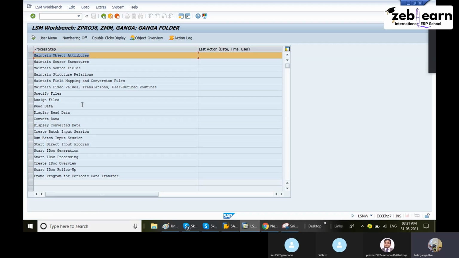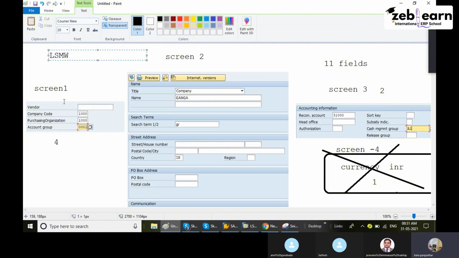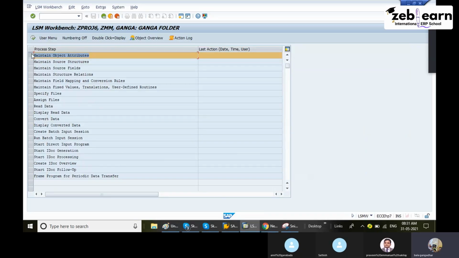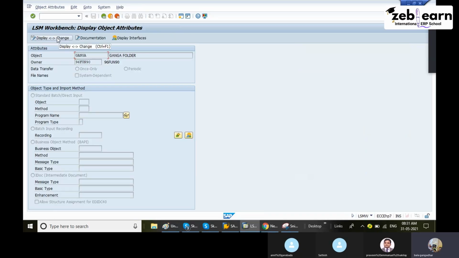We maintain object attributes. Means all these screens, screen 1, screen 2, screen 3. If you force the screen also it is coming. All screens we have to do. Here recording, let me show. Execute. Display change. Okay, here we have the methods: batch input recording method only. Last time we will discuss. Enter a question here: what are the object import methods in LSMW? One is standard batch input.